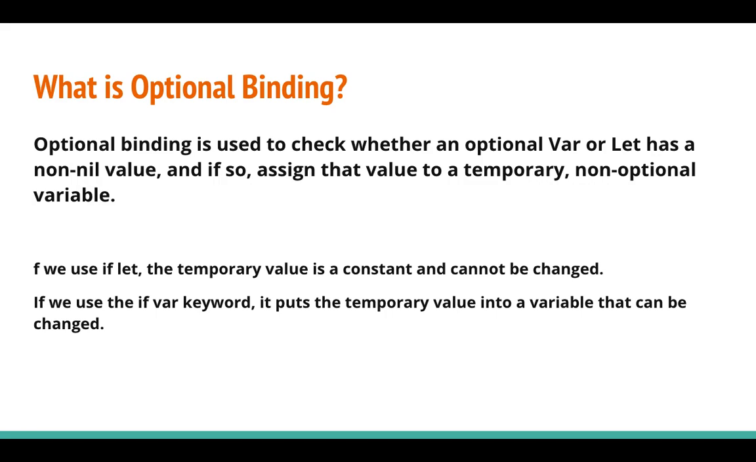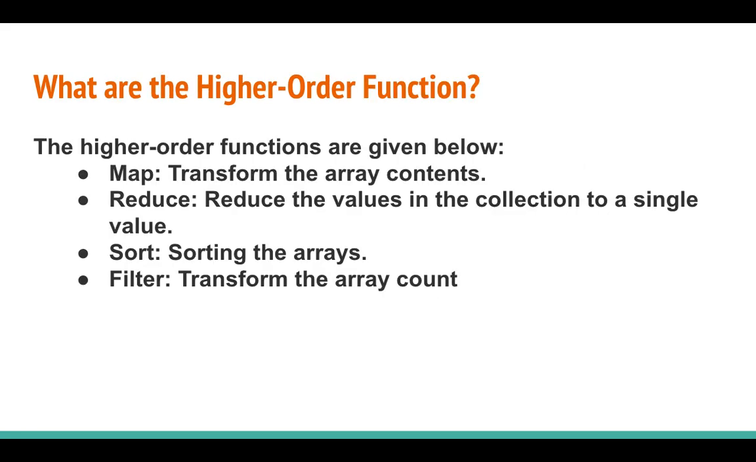Next question. What is optional binding? Optional binding is to check whether it is a value or a non-value. If there is a value, we assign it to a temporary non-optional variable. When we use a let variable, the temporary value is a constant, and we cannot change it with the let keyword. If we use the var keyword, it puts the temporary value into a variable, and then it can be changed in the if statement.